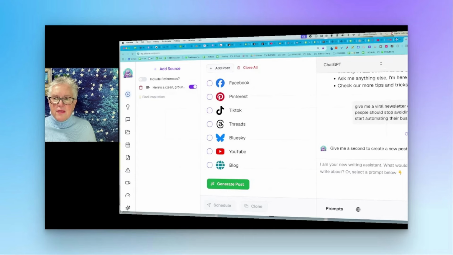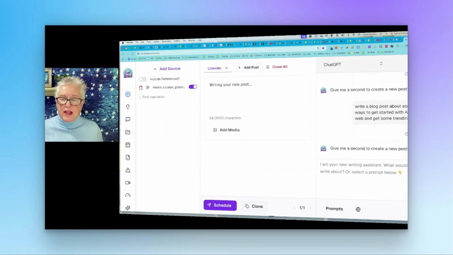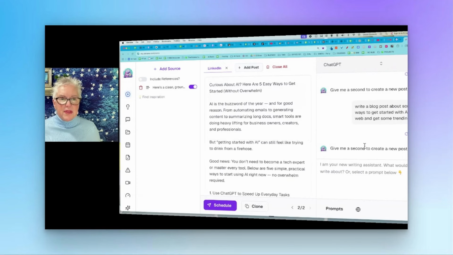Or over here on the right, I can say, let's say, write a blog post about some easy ways to get started with AI. Search the web and get some trending information. I'm just talking on the fly here, but it will quickly go through and come up with that.